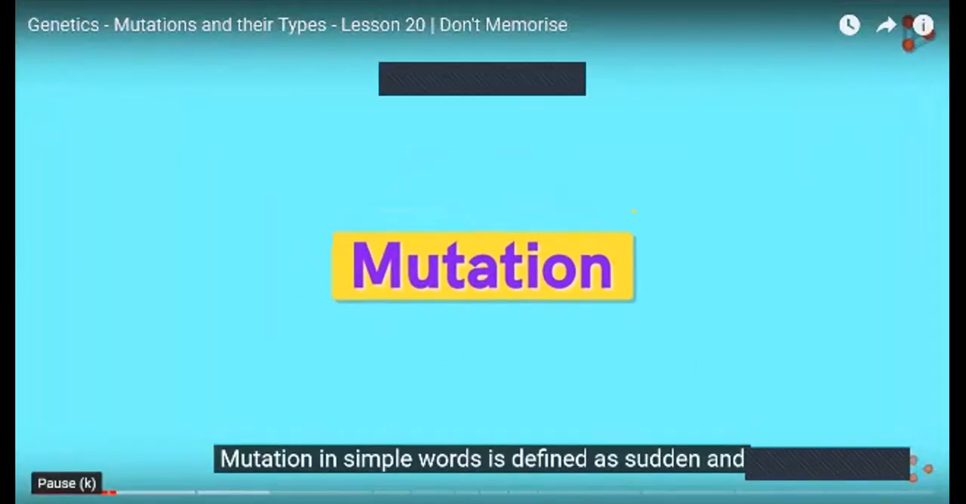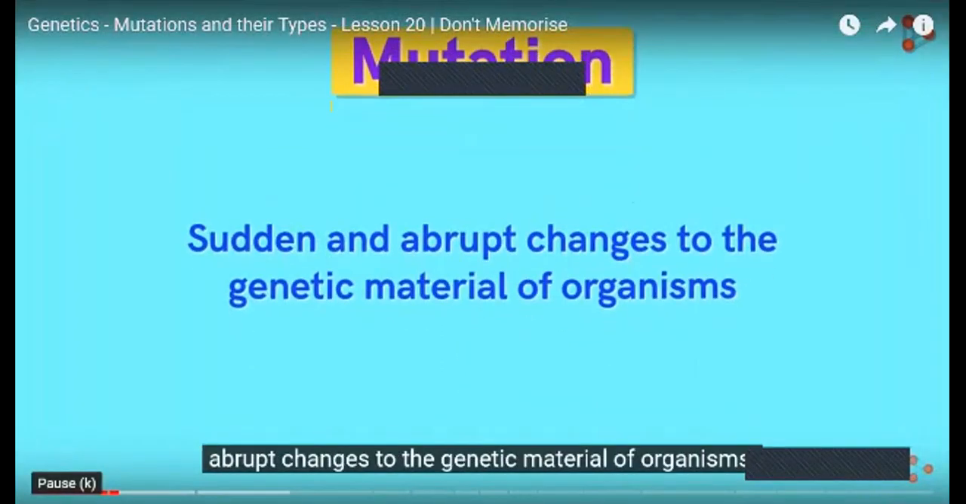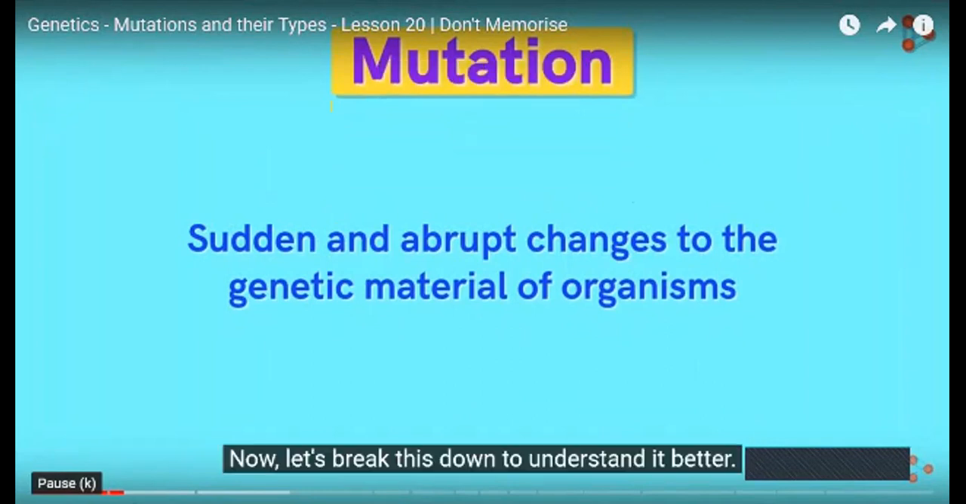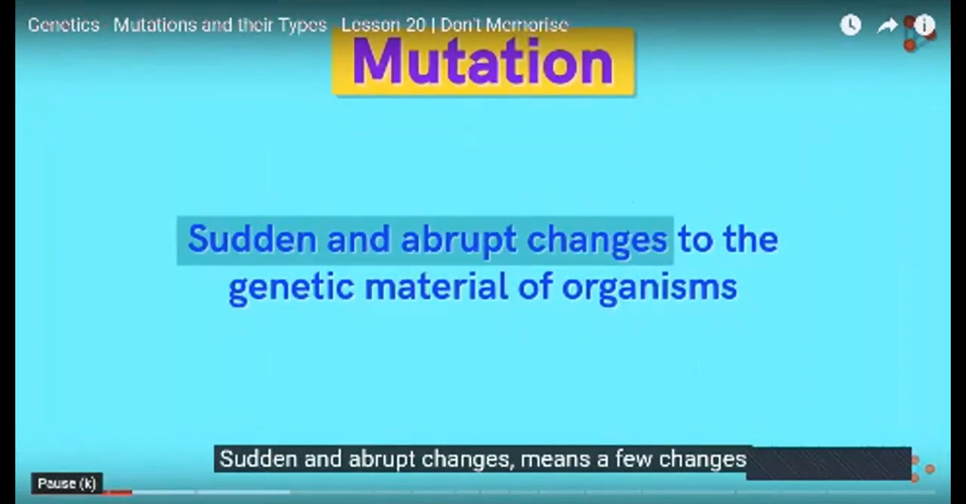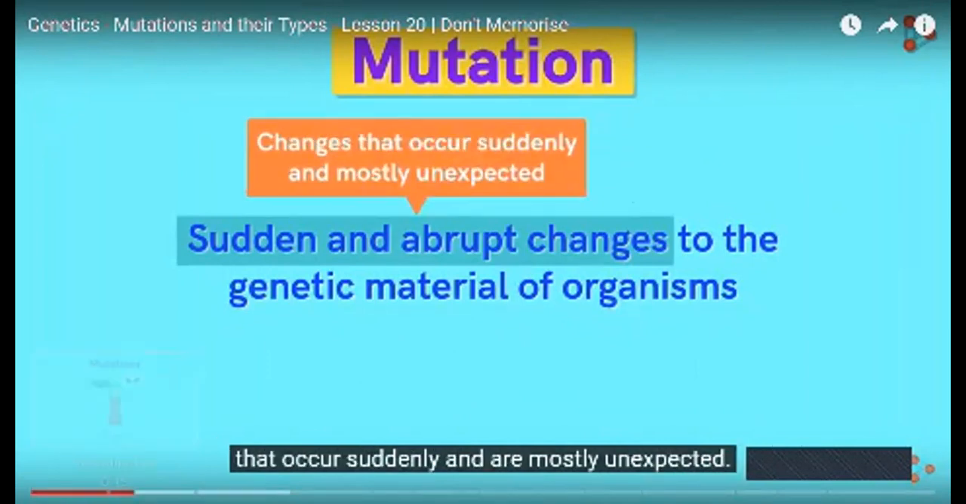Mutation, in simple words, is defined as sudden and abrupt changes to the genetic material of organisms. Now let's break this down to understand it better. Sudden and abrupt changes means a few changes that occur suddenly.